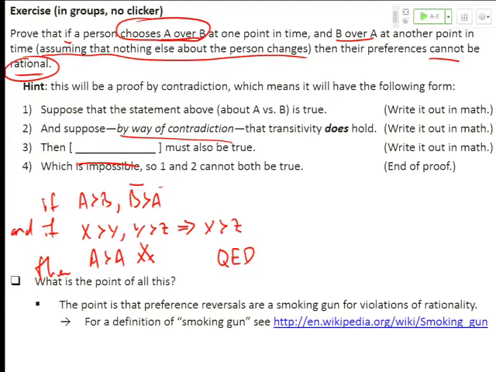Okay? The point of all that is, we're going to go looking for preference reversals, right? We're going to go looking in data sets and experiments and all kinds of places in human behavior for preference reversals. And then once we see preference reversals, it's kind of like if there's an avalanche and you see a ski pole sticking up out of the snow, you think to yourself, I'm going to dig here, there's probably a dead body here. So we look for preference reversals. So what do I mean by that? Okay, apples and pears is not that interesting. Here are the kinds of things that we look at.